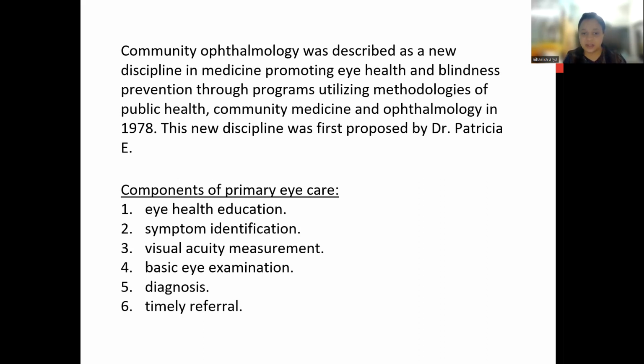Third is visual acuity measurement. It should be meticulously and properly measured. Visual acuity should be measured only uniocularly, not binocularly. So the visual acuity of each eye should be measured properly.